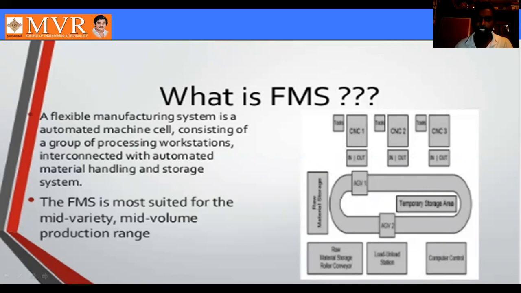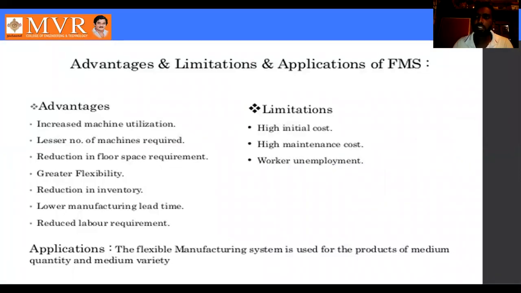Next, we can see the advantages and limitations of the flexible manufacturing system. Here are the advantages and here are the limitations. By using FMS we increase machine utilization, because it is a totally automatic system using a number of machineries. That is the first point.